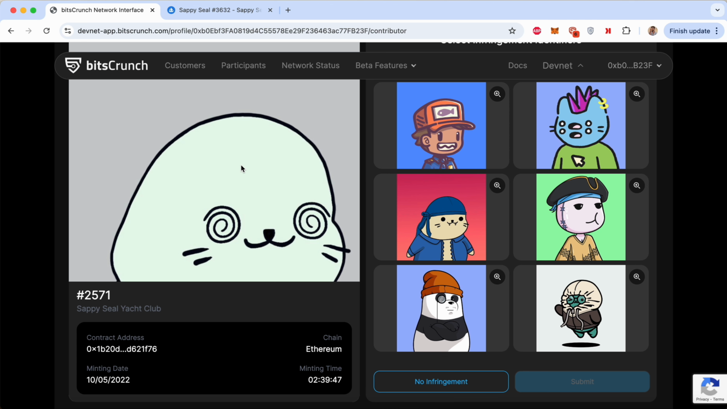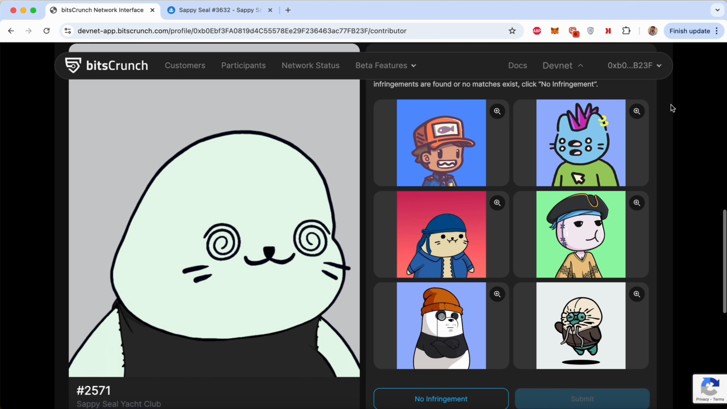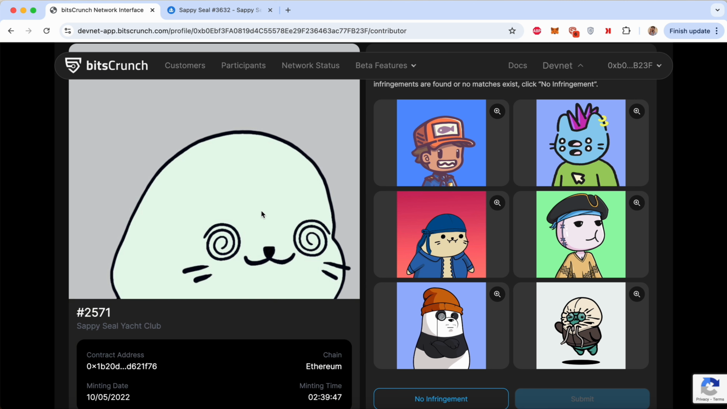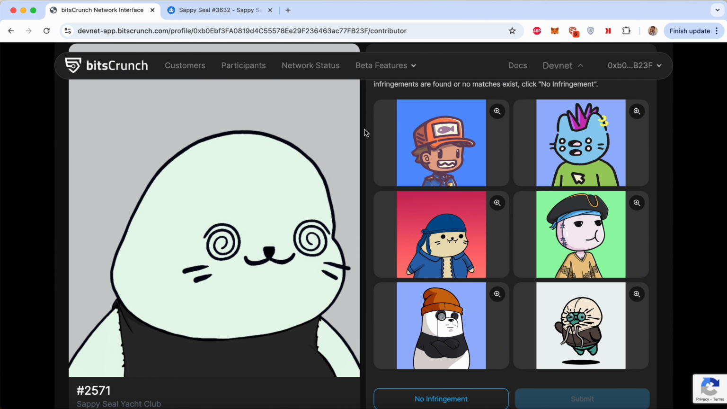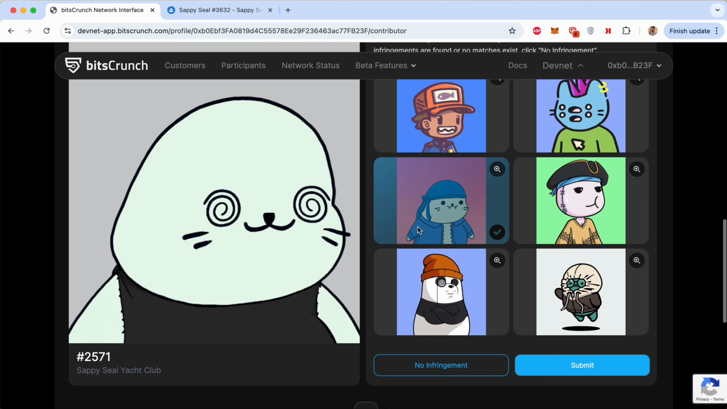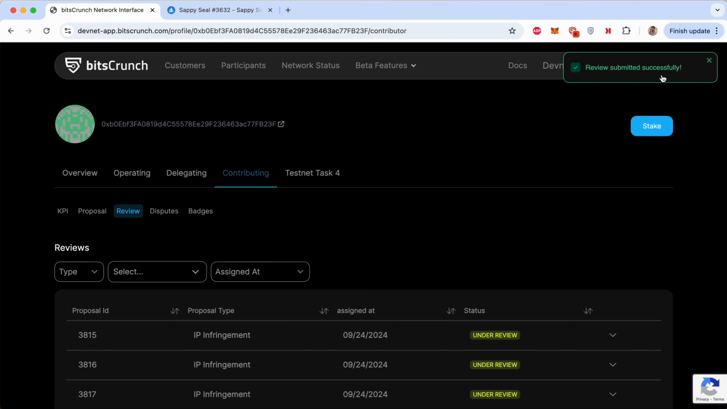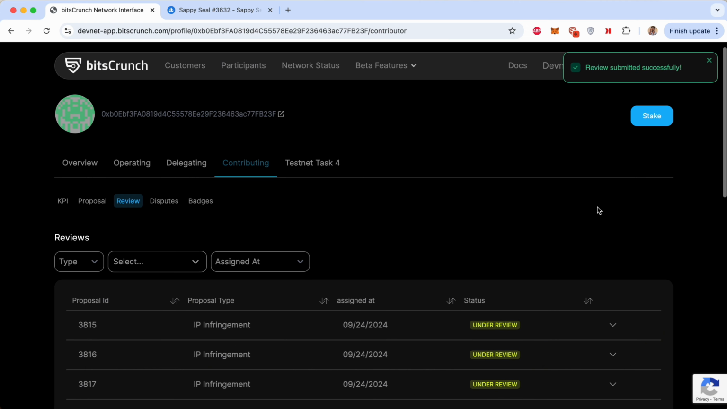And on the right, you have similar images. Based on the original minted NFT image, you can select which character, the particular NFT, that violates this. In the examples, similar images given on the right side, you could see that this is closely matching since this is a Sappy Seals collection. So probably we can select this and submit it, as simple as that, and your review will be submitted successfully.